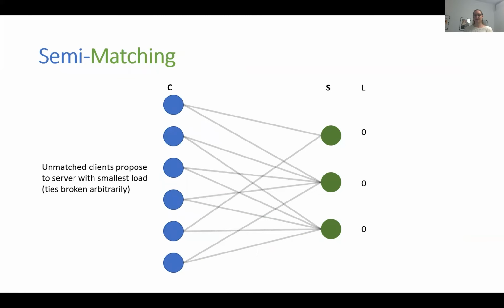Let's get back to the example. The unmatched clients propose to their servers with the smallest load. Ties are broken arbitrarily. This can look like this.